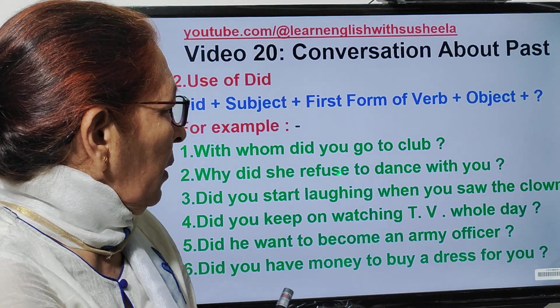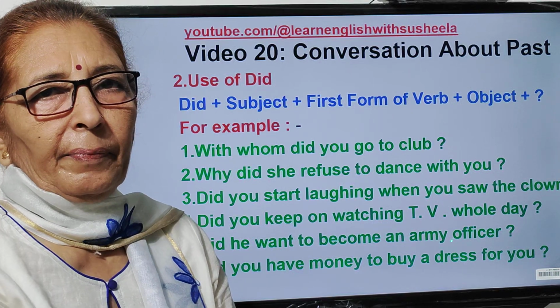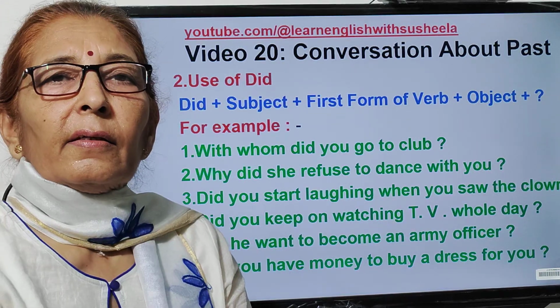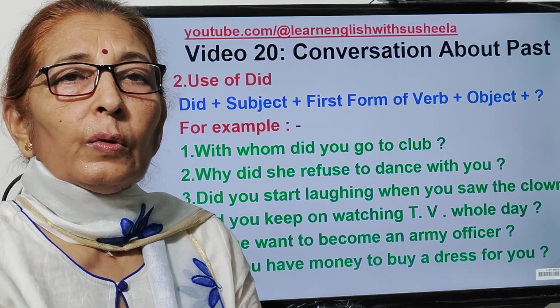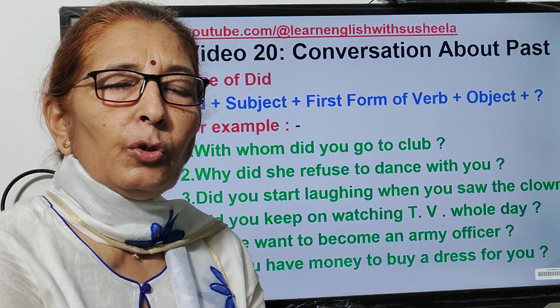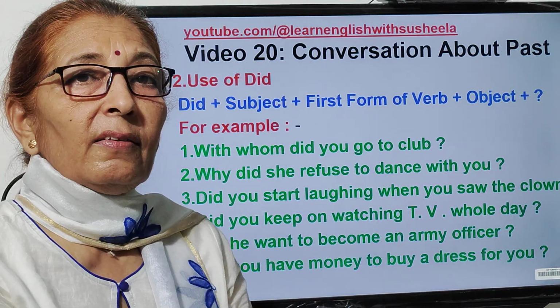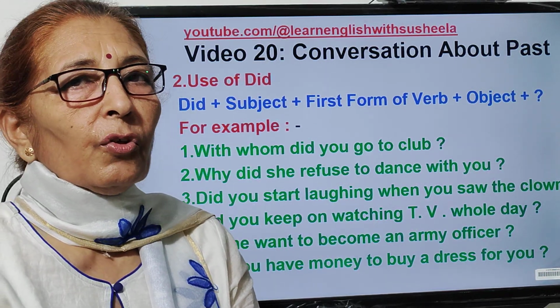Second, उसने तुम्हारे साथ नाचने से क्यों इनकार कर दिया? This is again the question beginning with question word. Why? Why did she refuse to dance with you? So you have to tell the reason. She refused to dance with me because she was not feeling well.